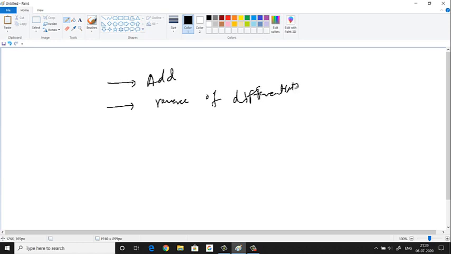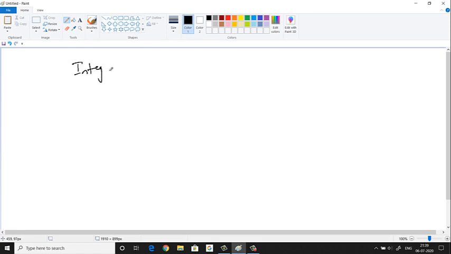Okay. Now let us see certain formulas and how to use them. Now see, in integration, basically we have two types: indefinite integration and definite integration.